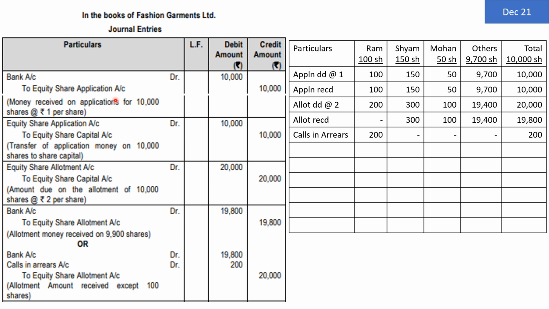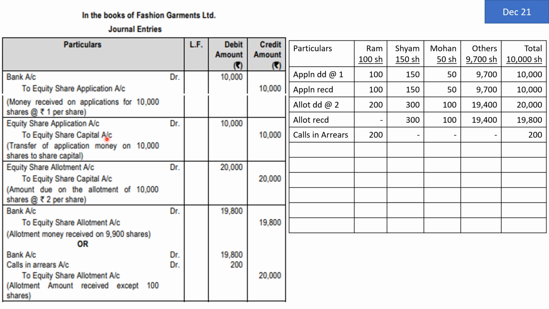Then we will decide which of the applications are to be accepted. Are there any incomplete applications? Then they may have to be rejected. However, in the problem of Fashion Garments Limited, there are no applications having any incomplete information. So all the applications are accepted, all the shares are allotted. So share application account purpose is served. Let us close the share application account and transfer the money to equity share capital account, statutory account.